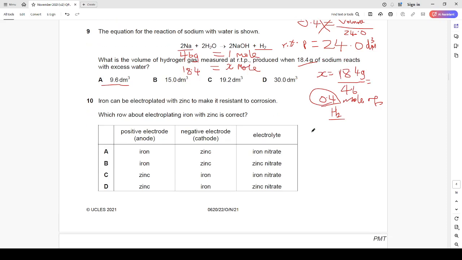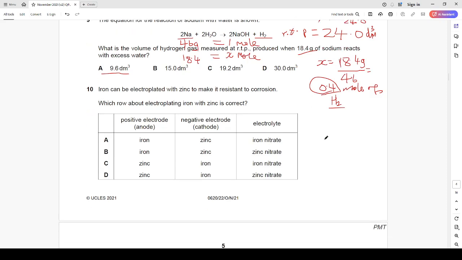Right? Let's look at question number 10. Iron can be electroplated with zinc to make it resistant to corrosion. Which rule about electroplating iron with zinc is correct? Okay, and I would like to mention that this is purely electroplating.